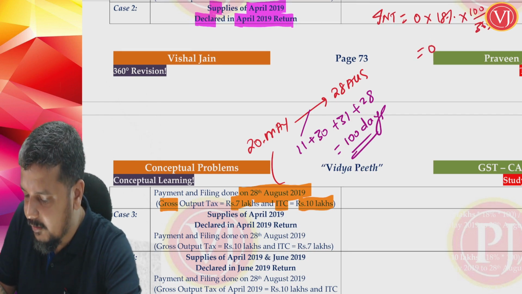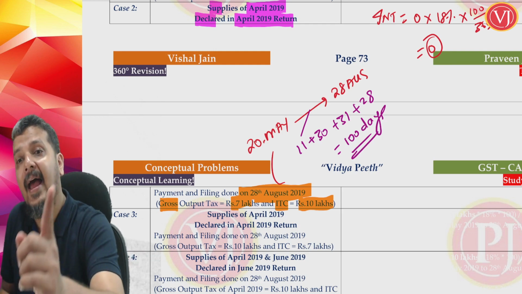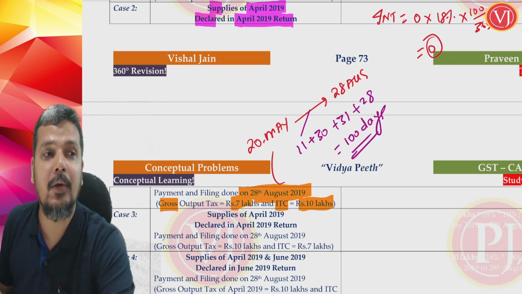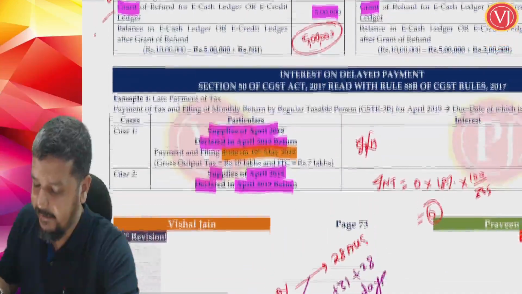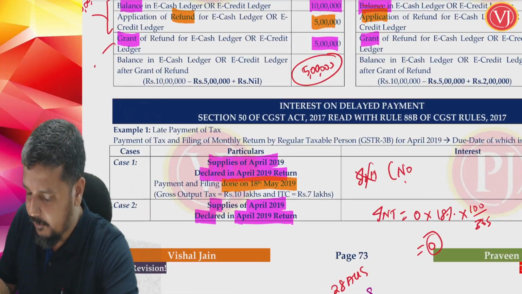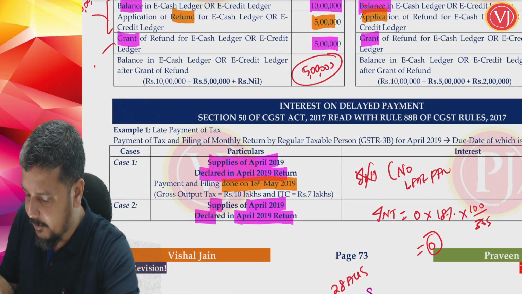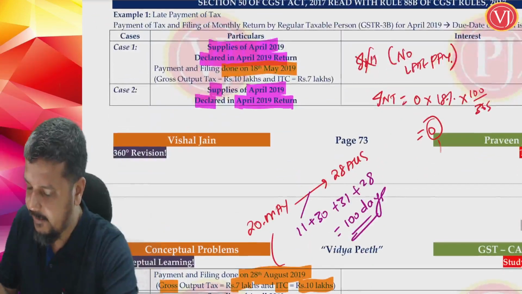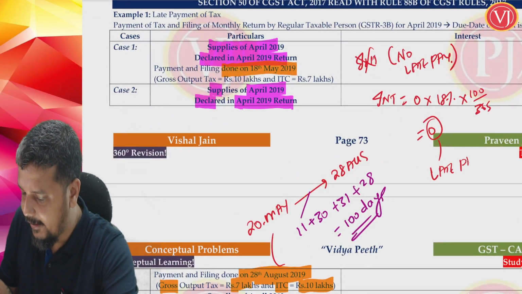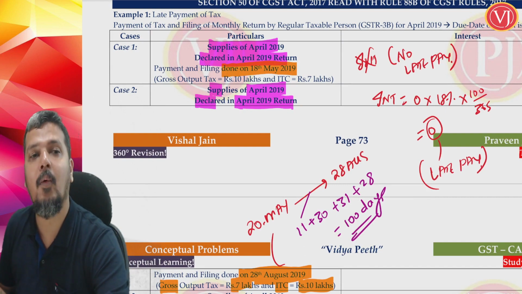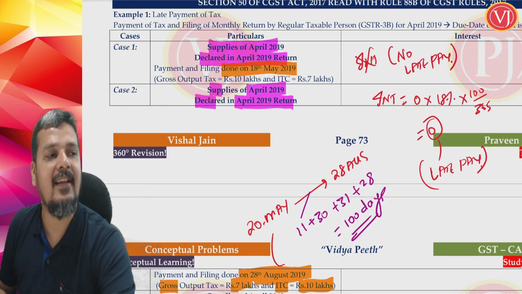Though I have paid late, there is no interest. In the first case, there was no late payment. In the second case, there is late payment, but still interest is 0. Why? Payment by cash ledger is 0.